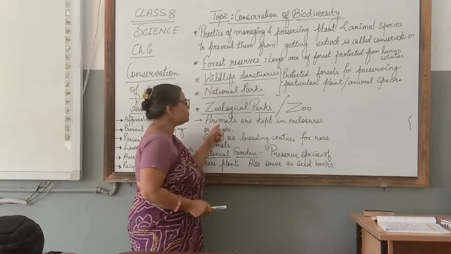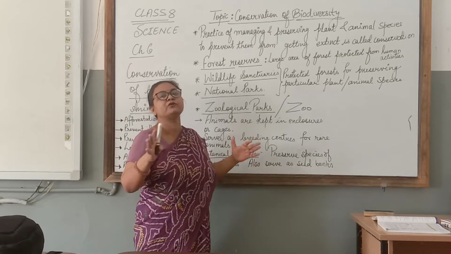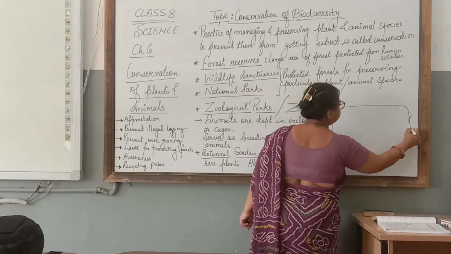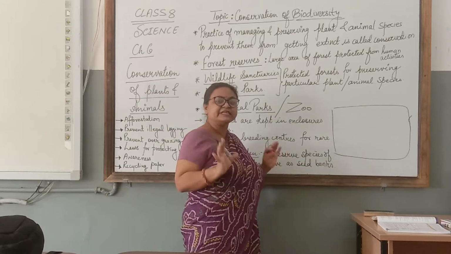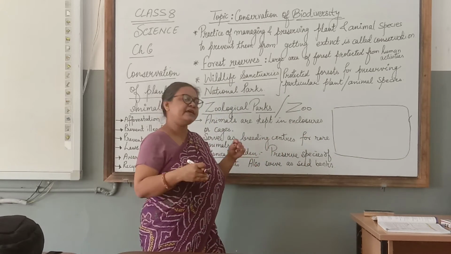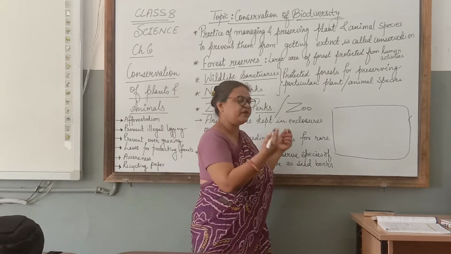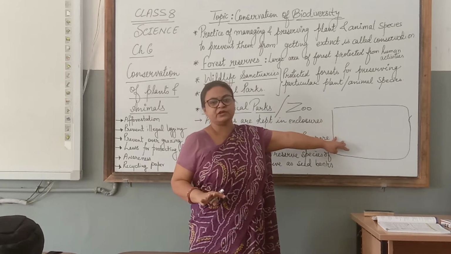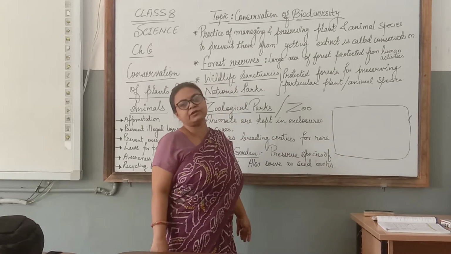And zoological parks, they are not actually cages, they are enclosures. Like suppose this is a part of the forest, it is enclosed. Means there is a boundary, and within that boundary the animals have to live. And they can live on their own in their natural way. They can find their food, they can do whatever they want in that enclosure. And people are allowed to go and visit that enclosure.